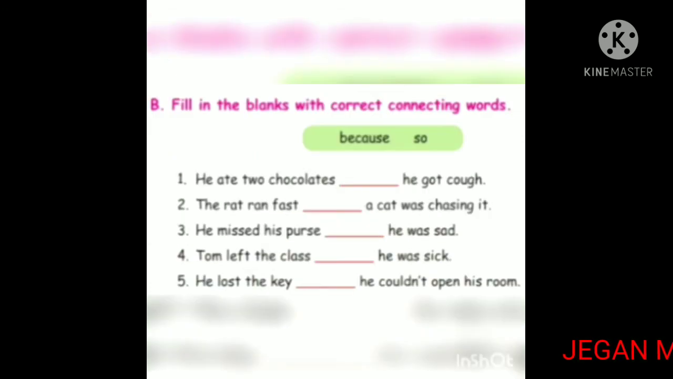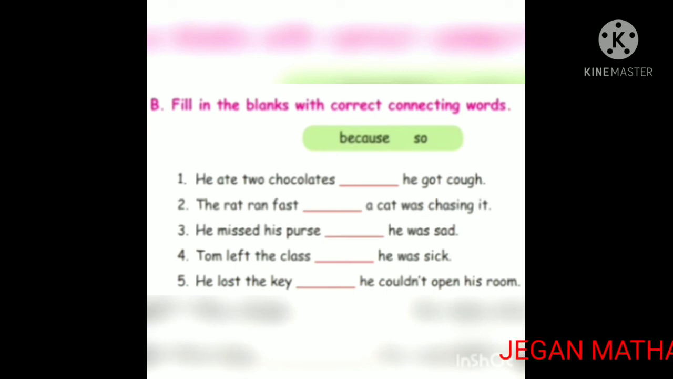Fill in the blanks with the correct connecting word. Okay, children, here we use the conjunction because or so. Are you ready? Good. Look at the first one. He ate too many chocolates. Result of eating chocolates, he got a cough. So, he ate chocolates, so he got a cough.